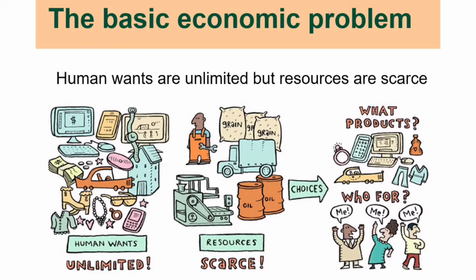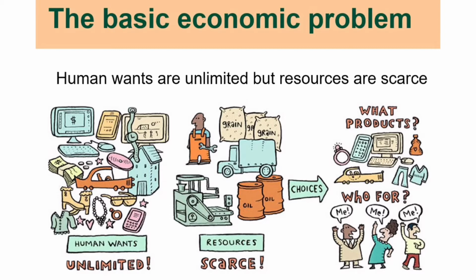And why is it called the problem of scarcity? Because in general, scarcity means when demand exceeds supply, when demand is more than supply. So here we are seeing that human beings have unlimited wants. Their wants are unlimited, their demands are high, and we have limited resources. We cannot produce each and every good that human beings want. So that is why we cannot fulfill all the wants of human beings, and there comes the problem of scarcity.